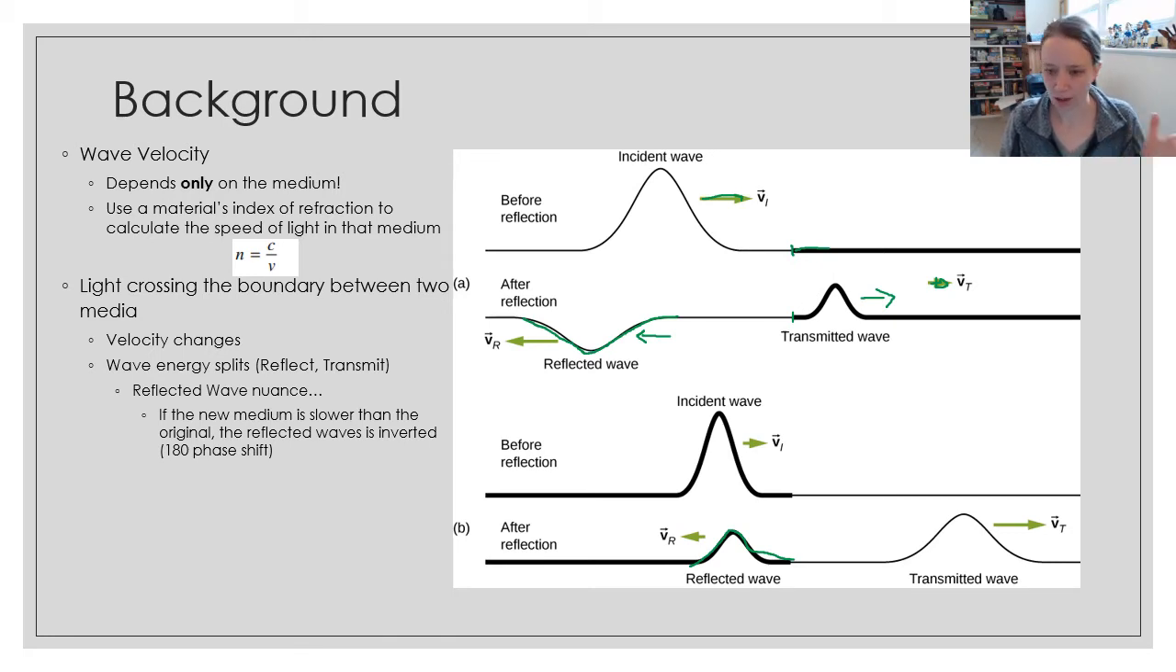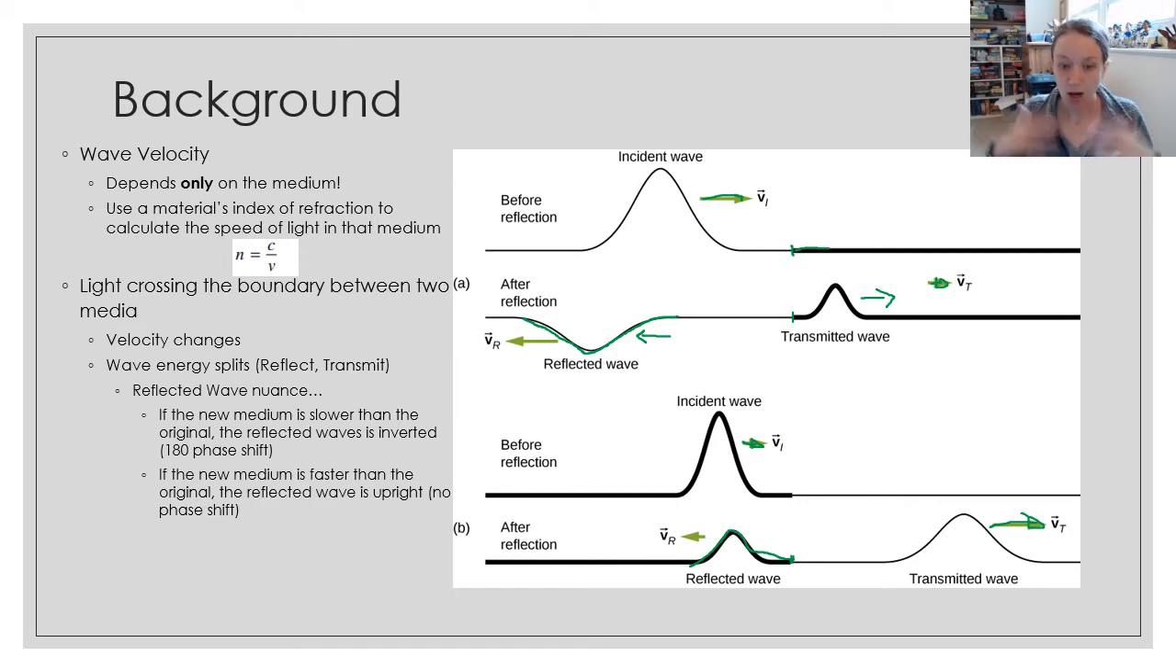However, if we have the other situation where we're in our slow medium to start, and then we hit the boundary with a faster medium, then our reflected wave is actually upright. We don't get a phase shift. So that wave bounces back to the same orientation that it was before. One more note about that, transmitted waves are always upright. So whether or not they're speeding up or slowing down, the transmitted wave is always going to be upright.